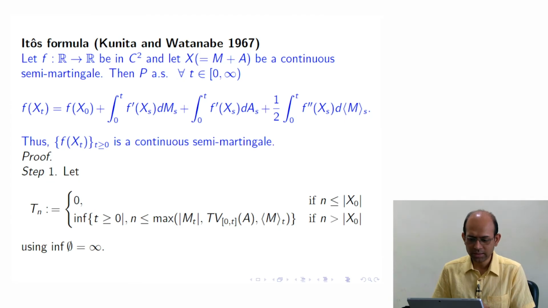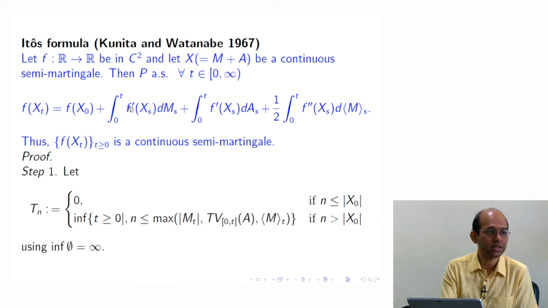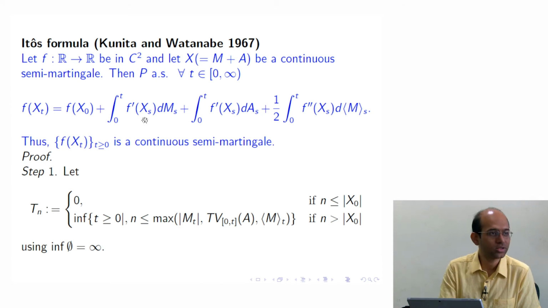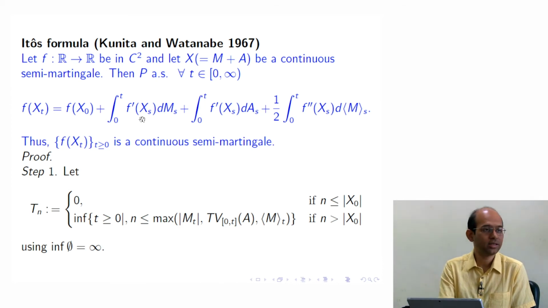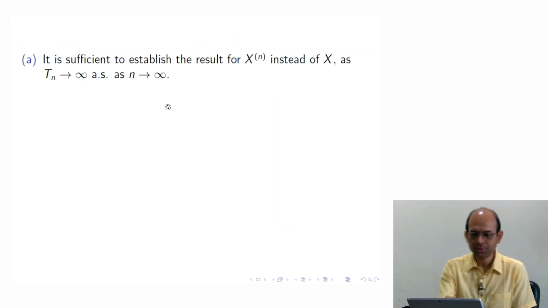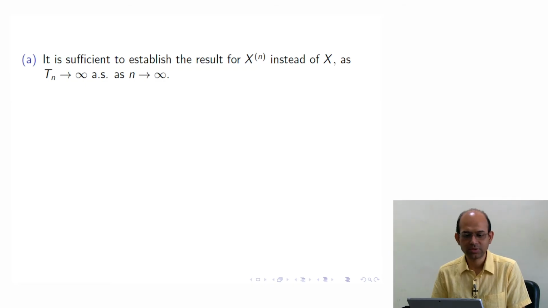Here you remember that in this localization I have not used the integrands. I am not looking at them because the integrand here is a very special thing. It is actually a function of the integrator itself. We do not need a general integrand here. The general integrand does not appear. The integrator is a very special type. It is just a function of the integrator itself. So now it is sufficient to establish the results for Xn instead of X, as Tn tends to infinity as n tends to infinity.